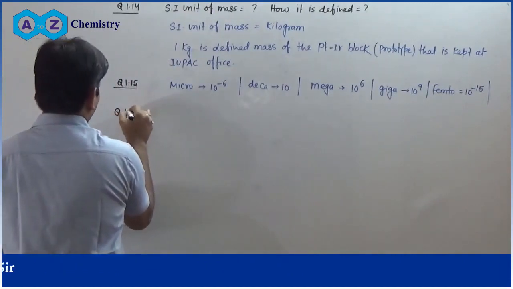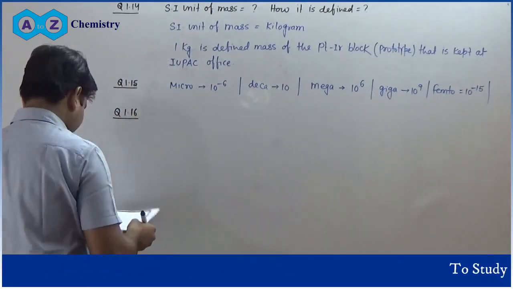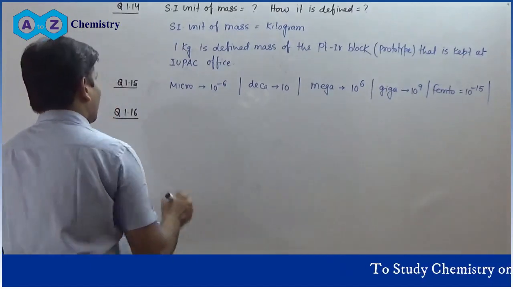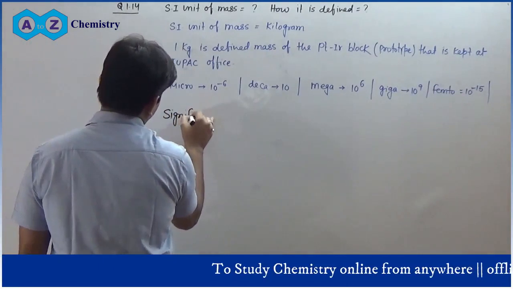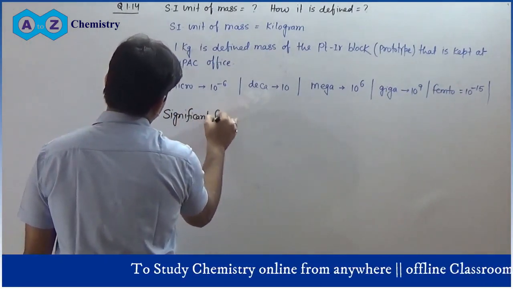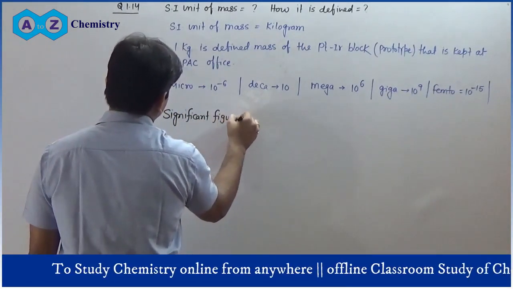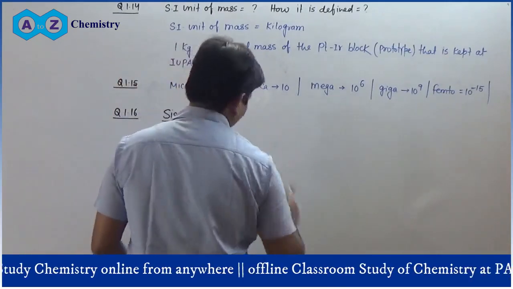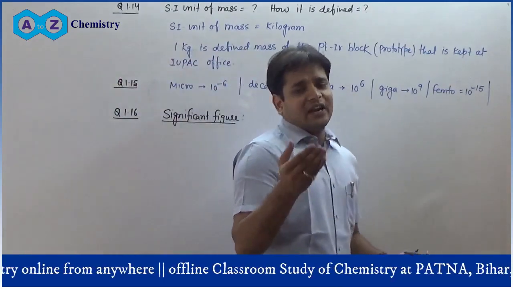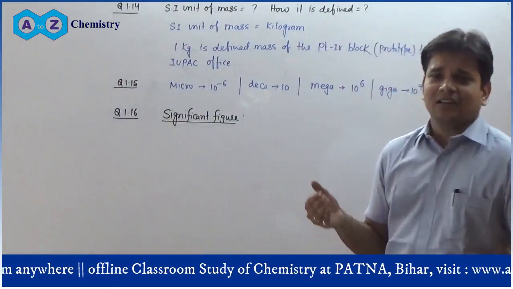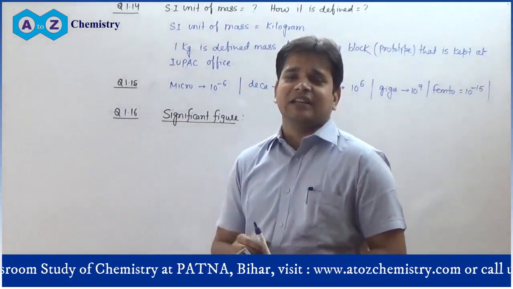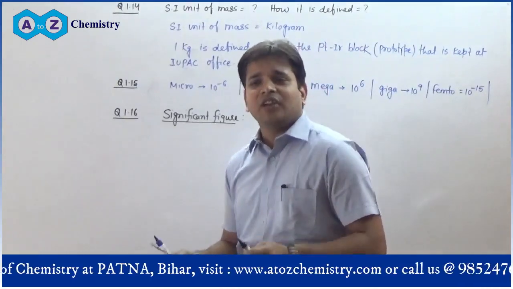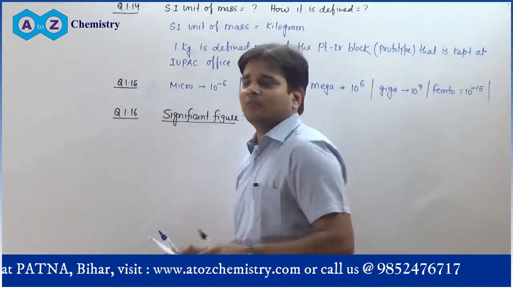Question number 1.16. What do you mean by significant figure? Significant figure of any measurement represents the certain figure and uncertain figure of the measurement.